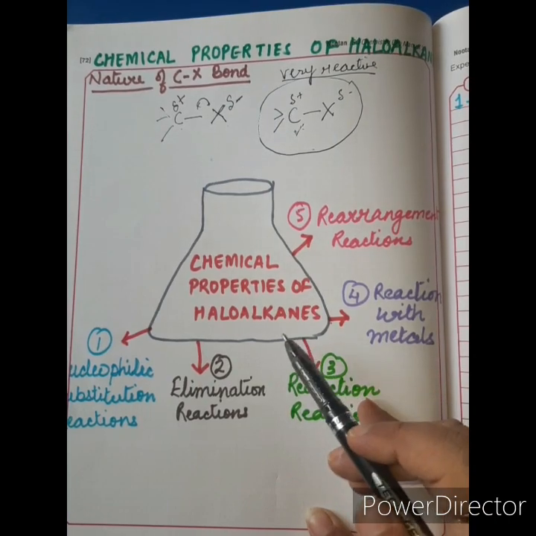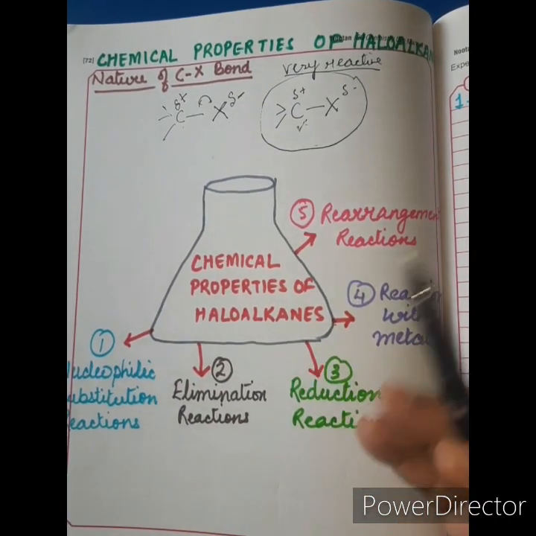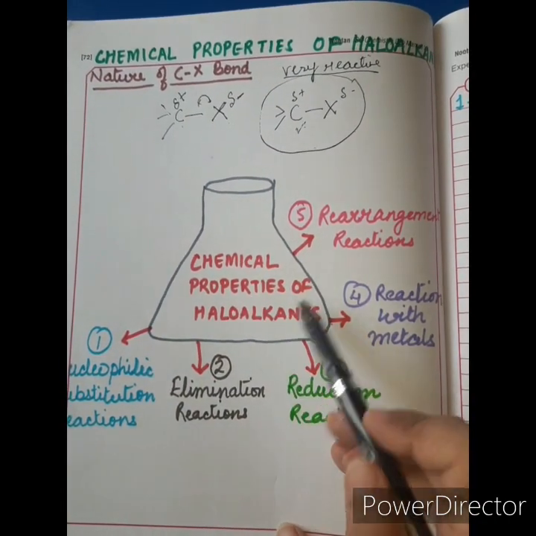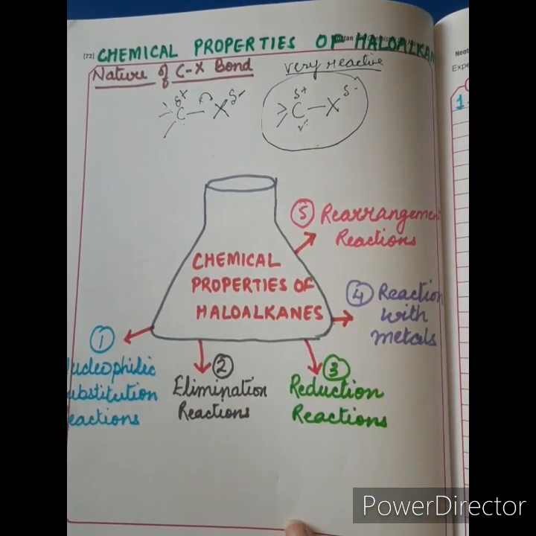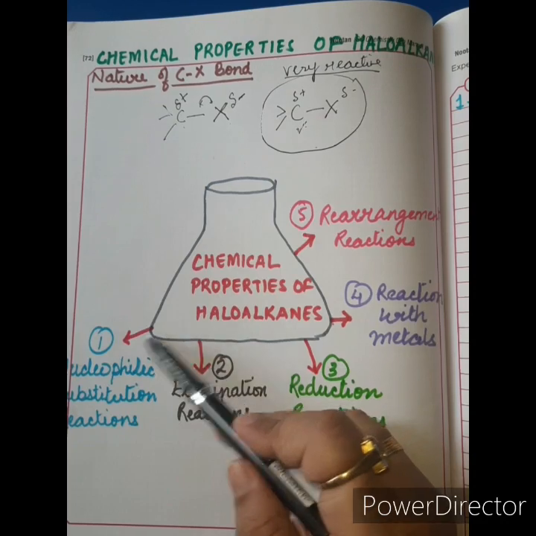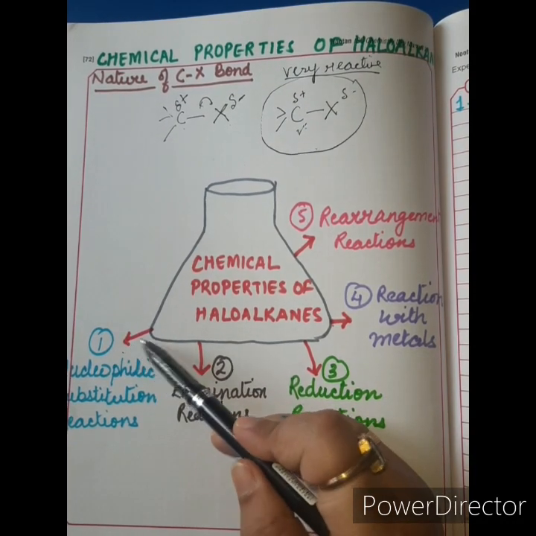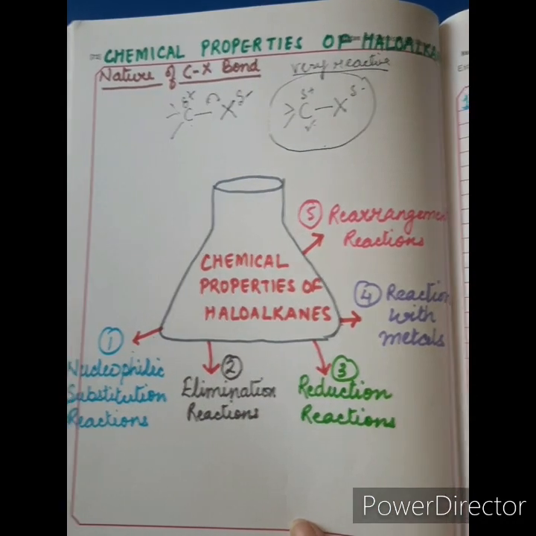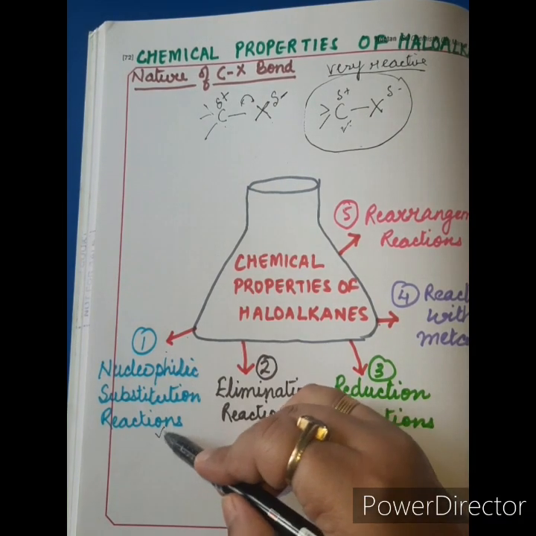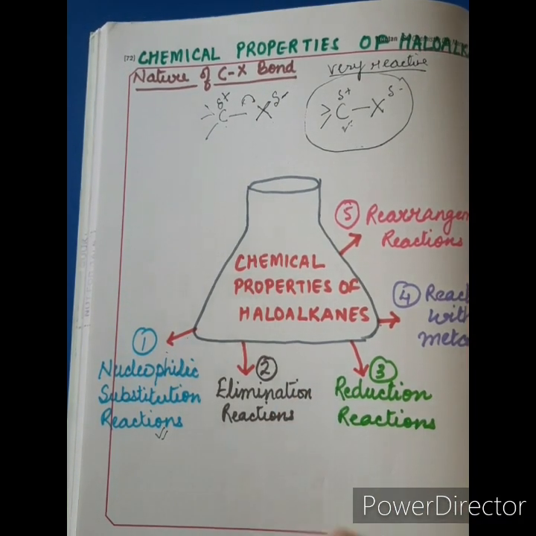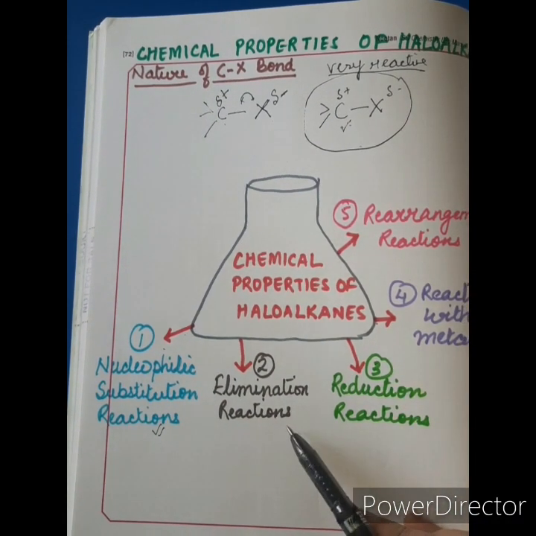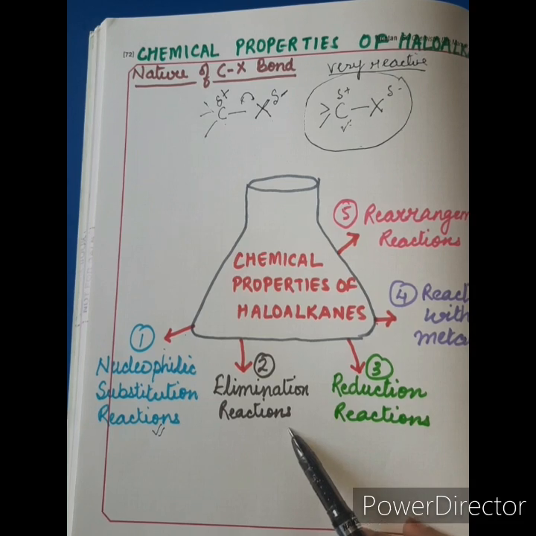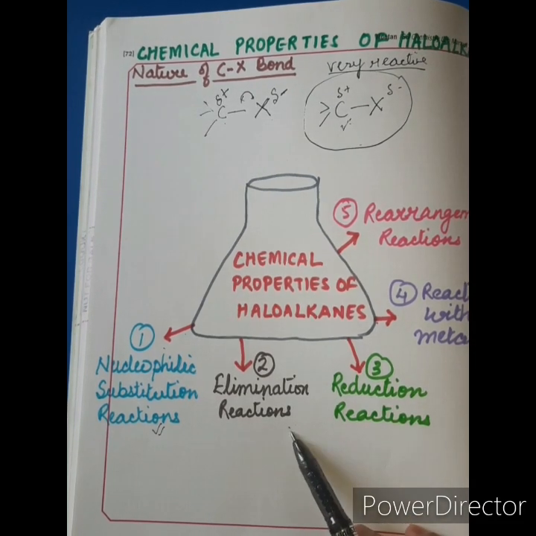Now, if I divide the chemical properties of haloalkanes properly, I divide them into 5 categories. The first type of chemical properties is associated with the nucleophilic substitution reactions, which are very characteristic of haloalkanes. They are very reactive because they undergo nucleophilic substitution reactions very comfortably. The second type of reactions are elimination reactions. They give elimination reactions as well.